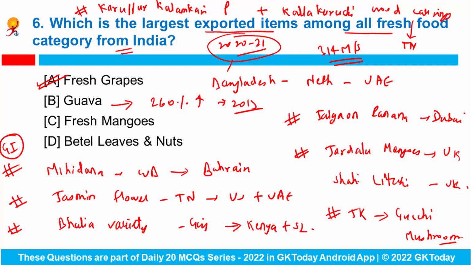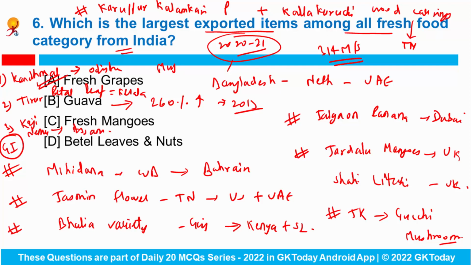Now let's see some more important GI tags which are frequently asked in the exams. First is Kandhamal Haldi. It is very common and belongs to Odisha. Second is Tirur Betel leaf. It belongs to Kerala. Third is Kaji Nemu. It is a variety of lemon and belongs to Assam. Next is Muga silk, which is again from Assam. And there are a few products from Bihar which are quite important, for example Katarni rice, Magahi pan and a sweet dish named Silao Khaja. So these products belong to Bihar.